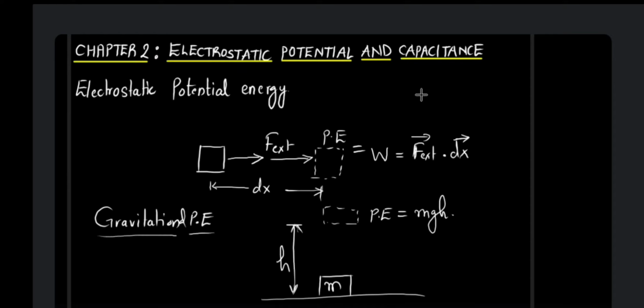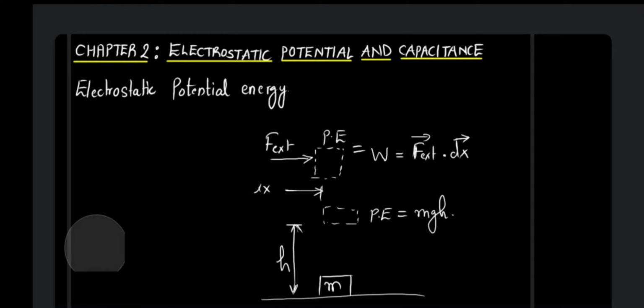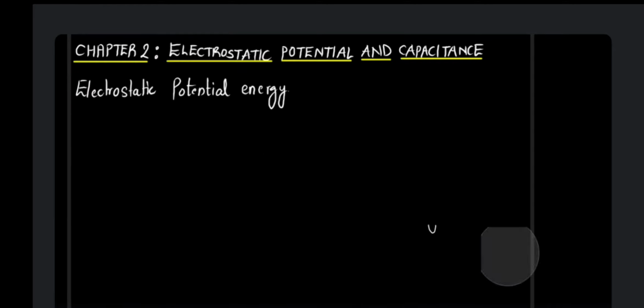Again the definition remains the same: the energy stored by the body by virtue of its position. You change the position by performing certain work, and the same work done is stored as the potential energy of that body. So similar is electrostatic potential energy. Now let us learn what is electrostatic potential energy in detail.